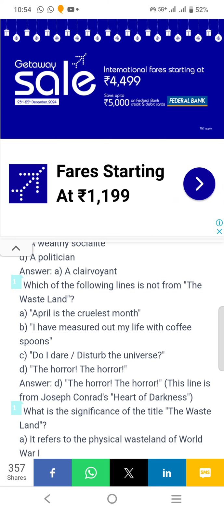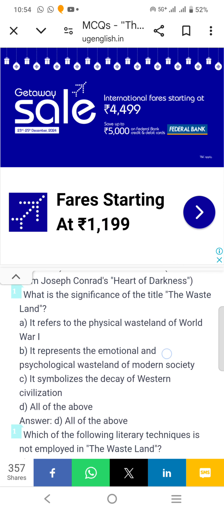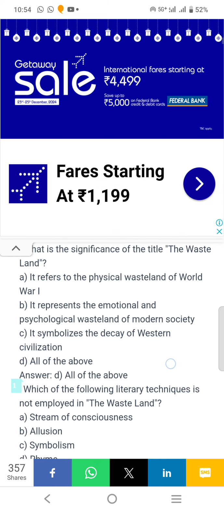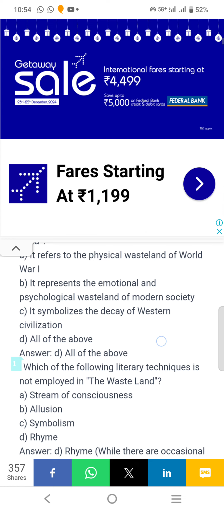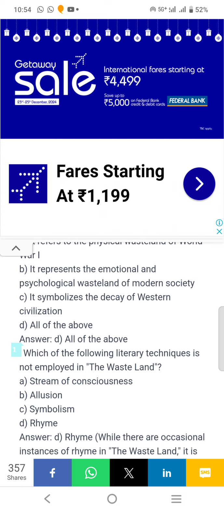Which of the following lines is not from The Wasteland? Answer D. The horror, this line is from Joseph Conrad's Heart of Darkness. What is the significance of the title The Wasteland? All of the above. It refers to the physical wasteland of World War I. It represents the emotional and psychological wasteland of modern society. It symbolizes the decay of Western civilization.